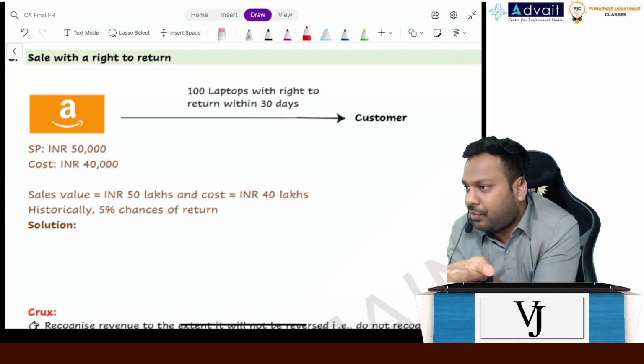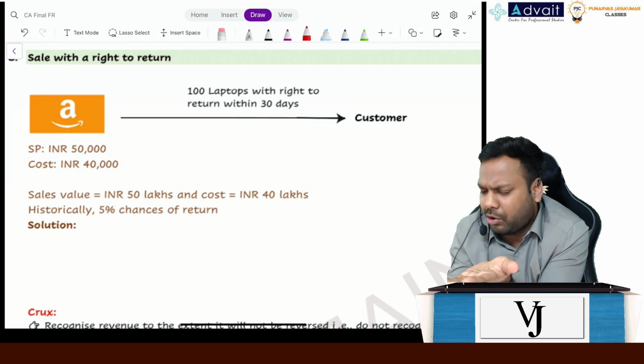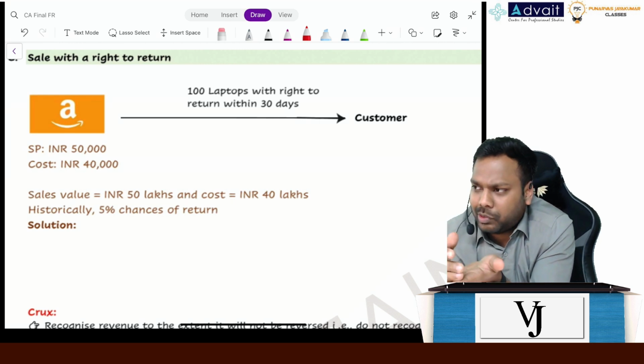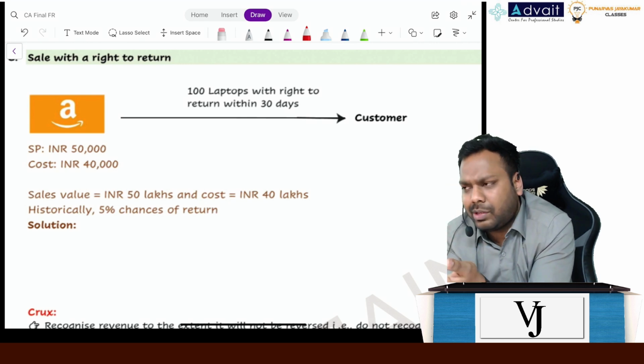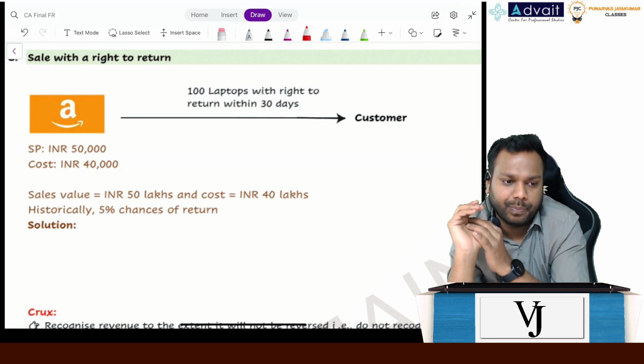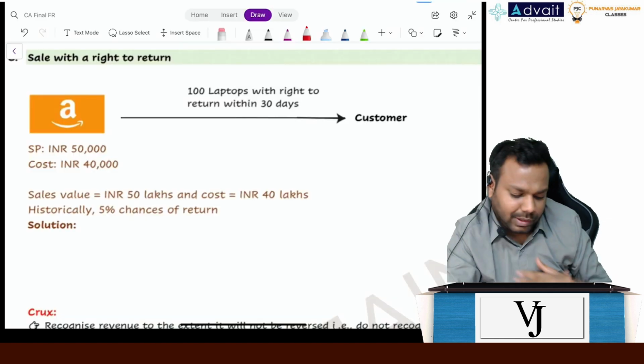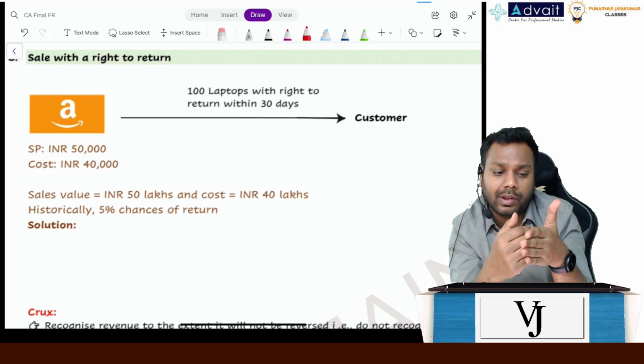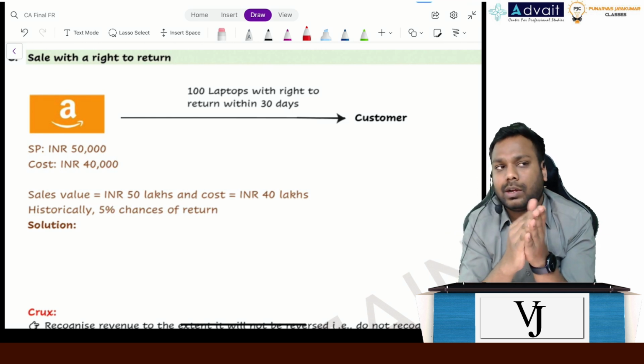If you say provision, though we don't record a provision, even if you record a provision, within 30 days I'll get to know whether it will be sold or not sold, right? So I will reverse the provision if I go according to you. According to me, what should be done is I will record revenue, but I will not record the revenue to the extent I believe the goods will be returned.